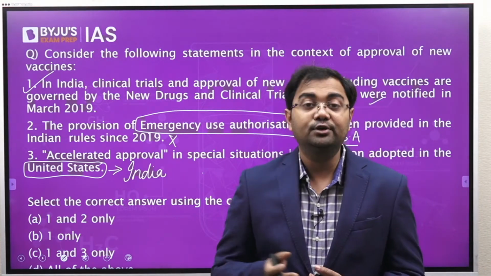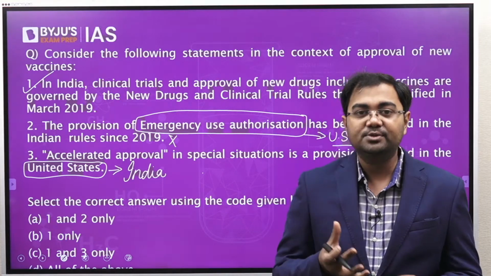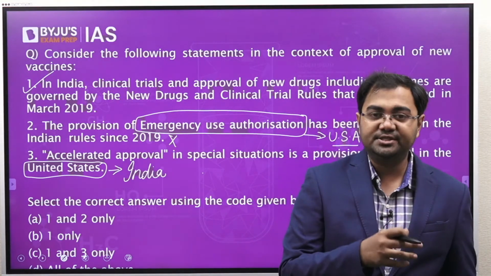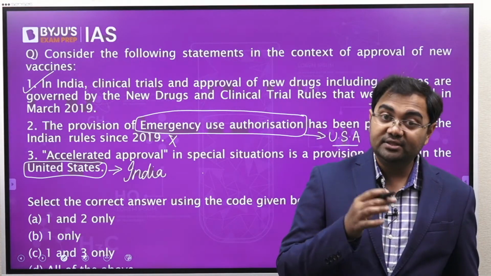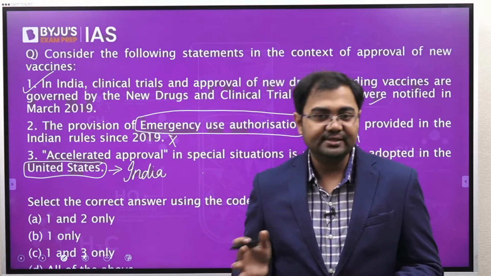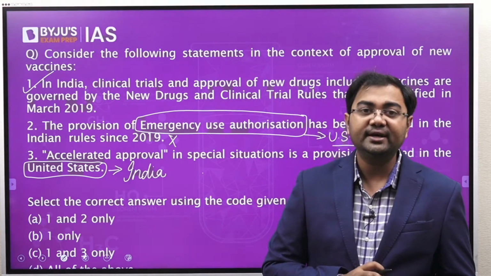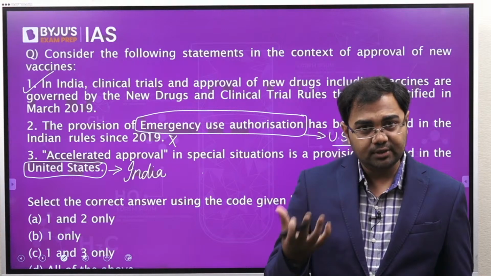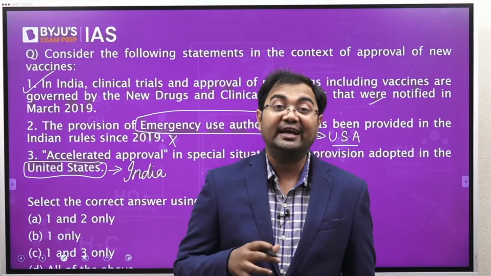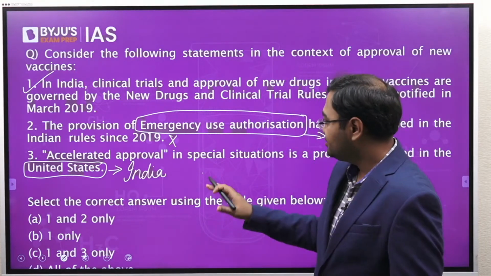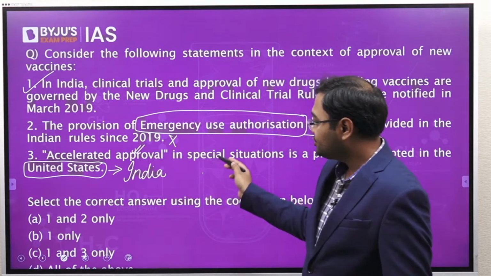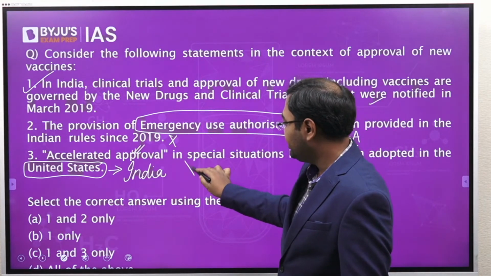Under such conditions, India has a provision for accelerated approvals of vaccines and drugs. This provision has been adopted by India, and the authorization has been given as a part of accelerated approvals in India. So it is not the US. So this is also a wrong statement.